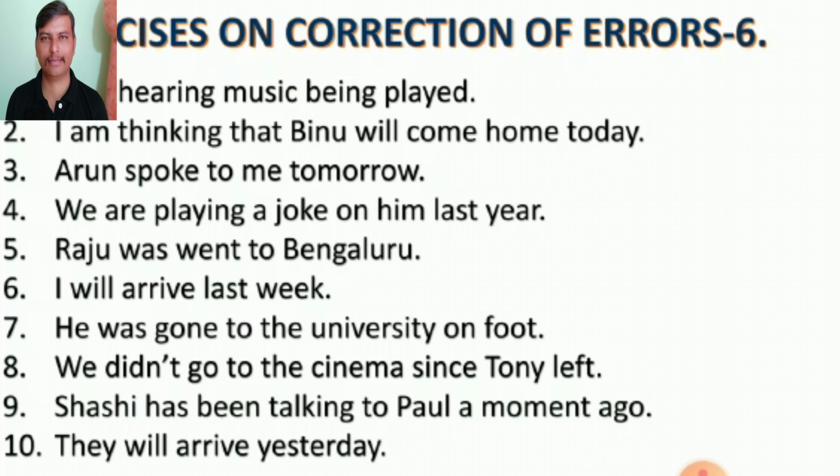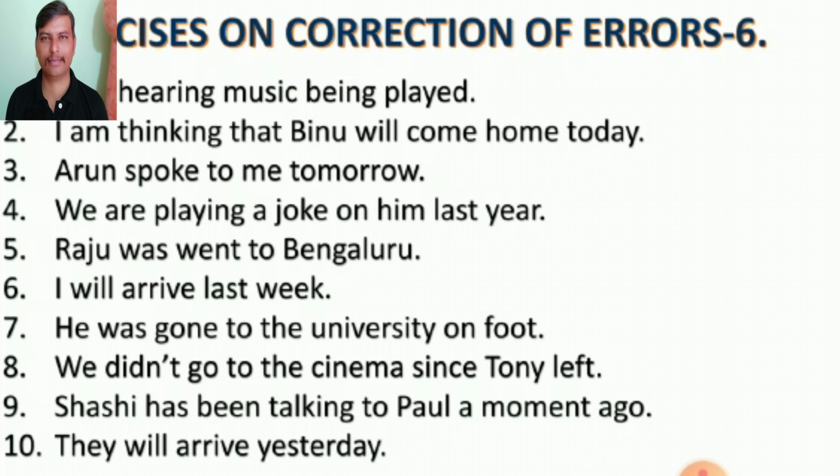Raju is studying in Tumkur for 5 years. Here, Raju has been staying in Tumkur for 5 years is the correct sentence. I have visited Mysuru last year. Last year is in past tense. Have visited is in present perfect tense. So, I visited Mysuru last year is the correct sentence.